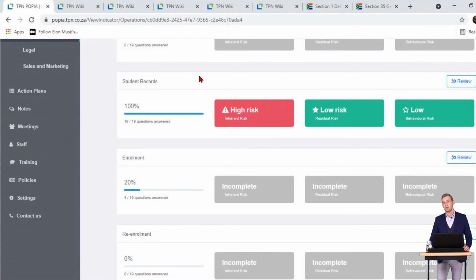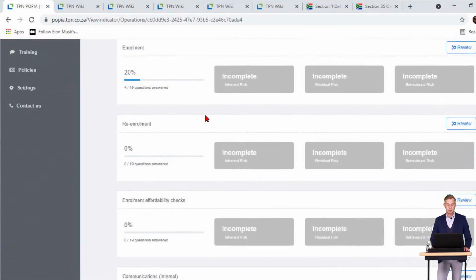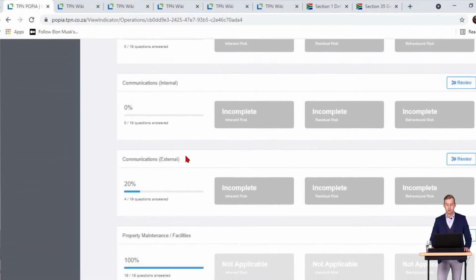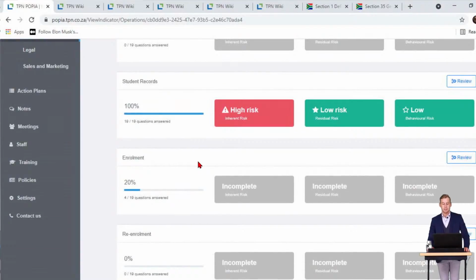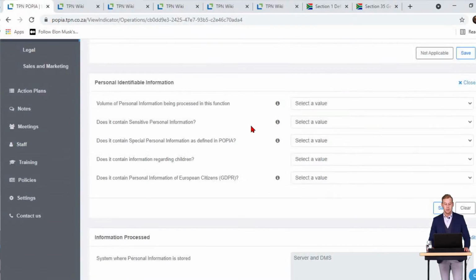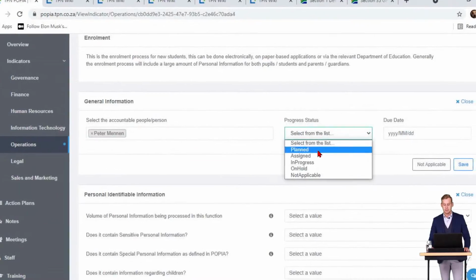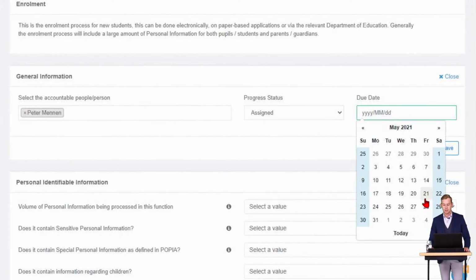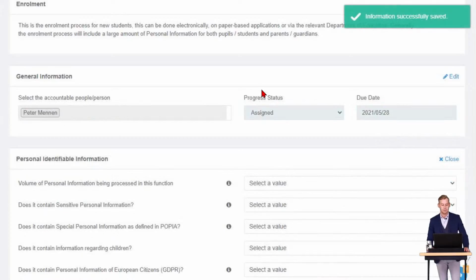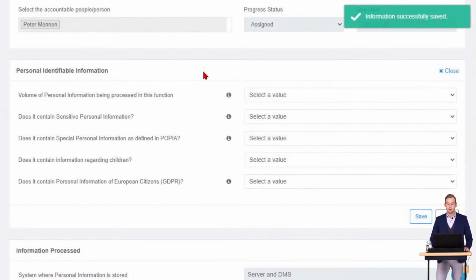Now, the next two I'm going to run through quite quickly, but I'm going to show you how enrollment works as well as your external communications right over there. First things first, let's head into enrollment. Same process, click on review, and you can fill that out. I'm going to select myself. Progress status is assigned, and we're going to say due date once again is today. Click save.